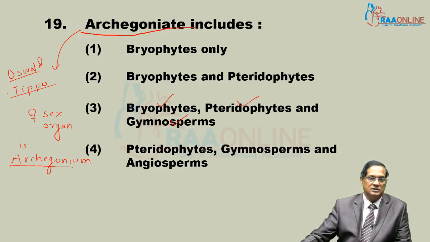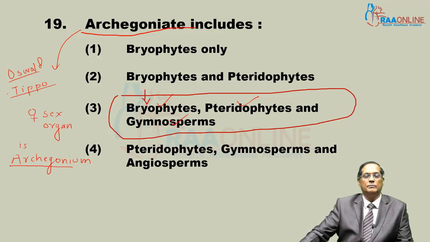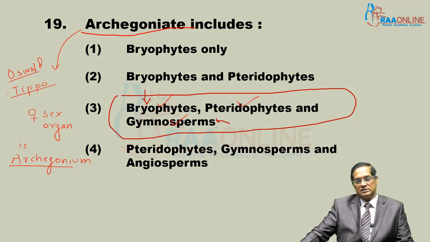So the correct answer is the third one, that these are with archegonium. Archegonium is advanced and well developed in bryophyte, but least developed in gymnosperm.